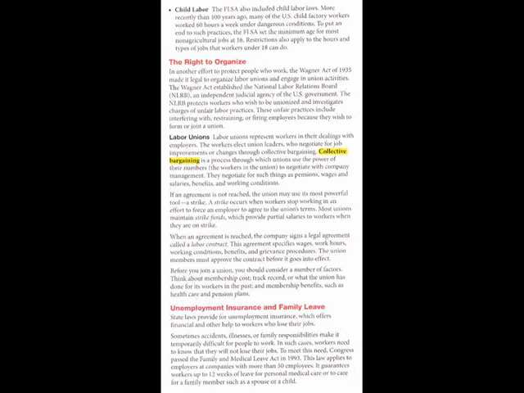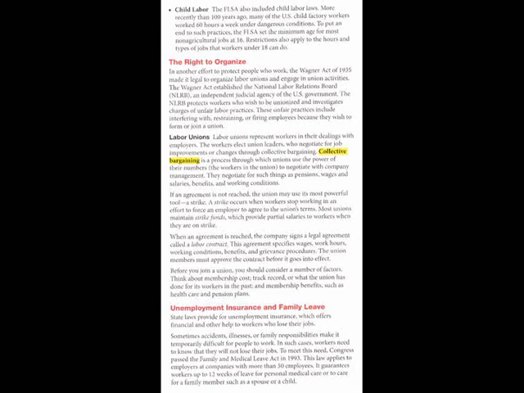Child labor. The FLSA also included child labor laws. More recently than 100 years ago, many of the U.S. child factory workers worked 60 hours a week under dangerous conditions. To put an end to such practices, the FLSA set the minimum age for most non-agricultural jobs at 16. Restrictions also apply to the hours and types of jobs that workers under 18 can do.